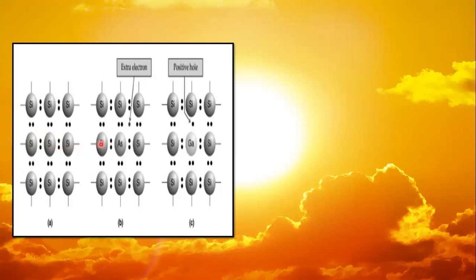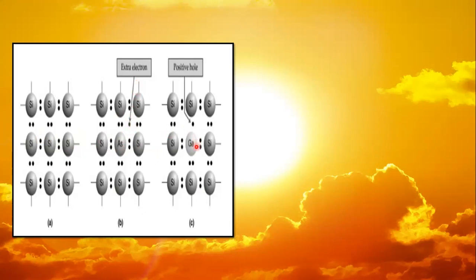When we replace silicon with arsenic, we know that arsenic belongs to group 5A. They have 5 electrons in their outermost shell, so they use 4 electrons for bonding, but 1 electron is free. Due to the presence of free electrons, they form a negative charge. That's why it's called n-type semiconductor.